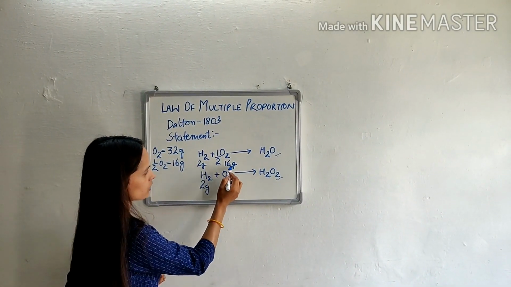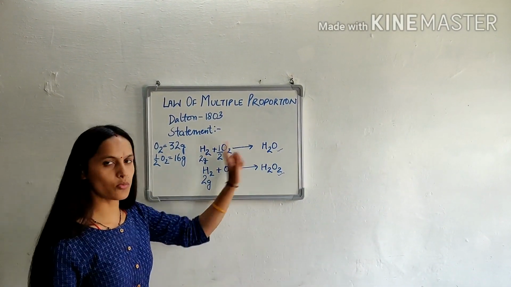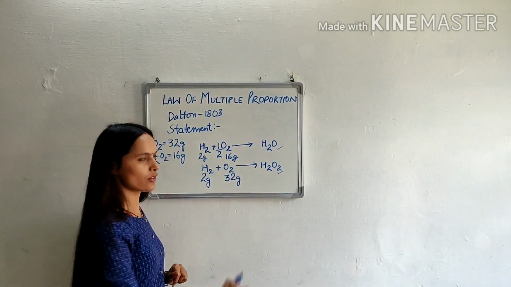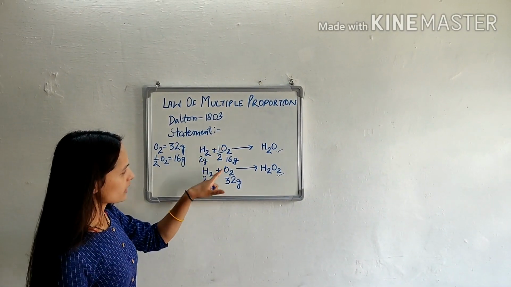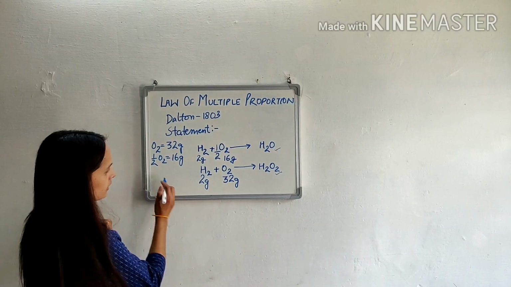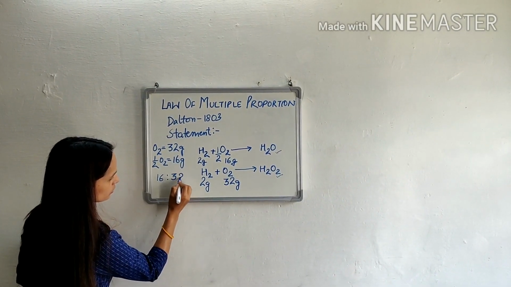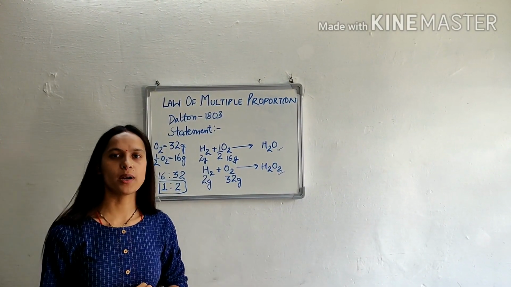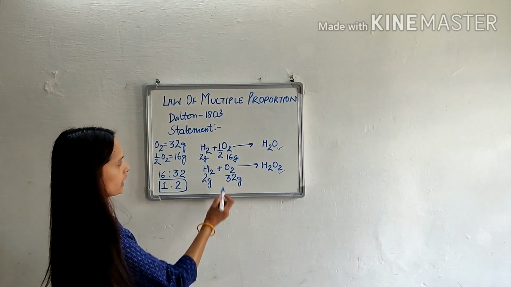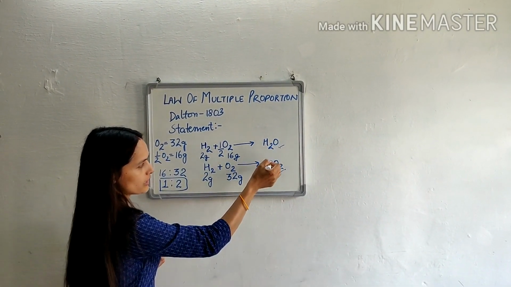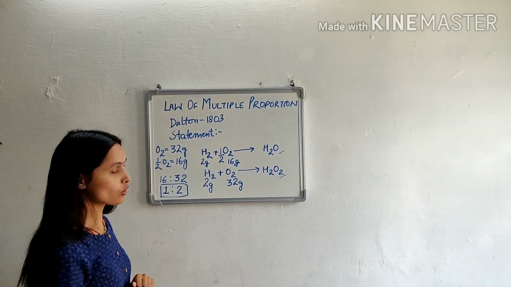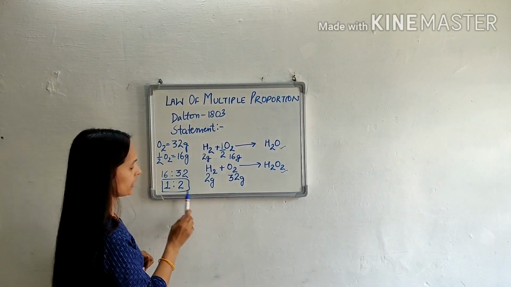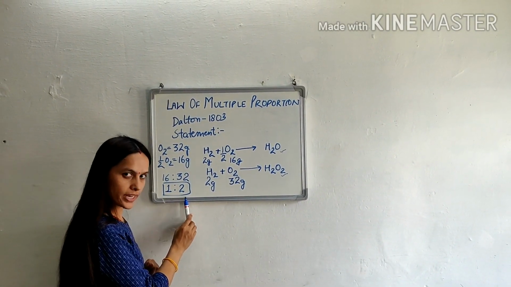So, 2 gram of hydrogen reacts with 16 gram of oxygen to form water, and 2 gram of hydrogen reacts with 32 gram of oxygen to form hydrogen peroxide. Now, when we compare the ratio of these two, 16 to 32, it is 1:2. This is the statement of law of multiple proportion, that when two elements combine to form more than one compound, then the masses of one element which combine with the fixed mass of the other element are in simple whole number ratio by weight. Got it?